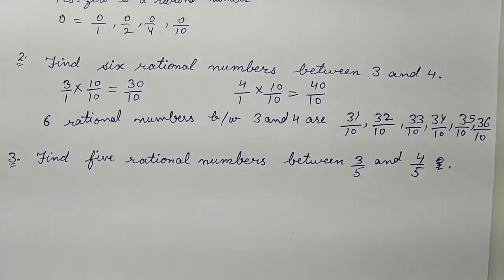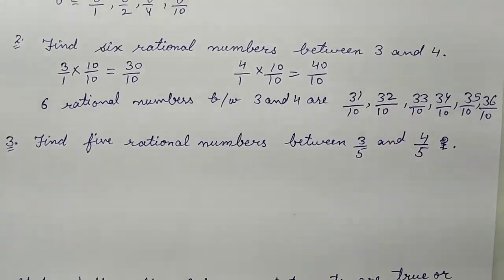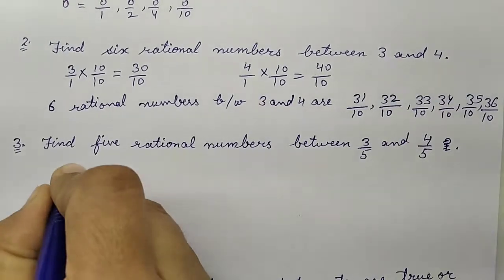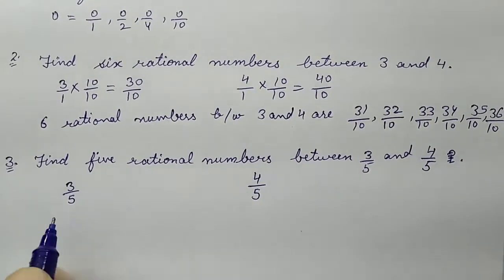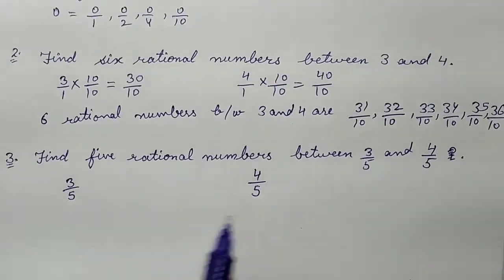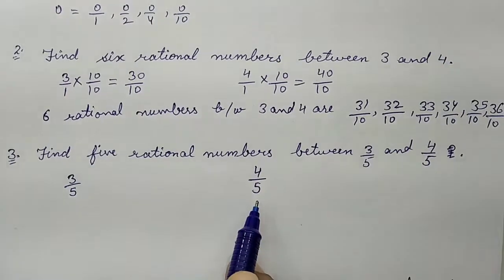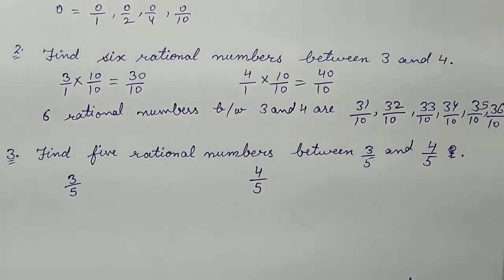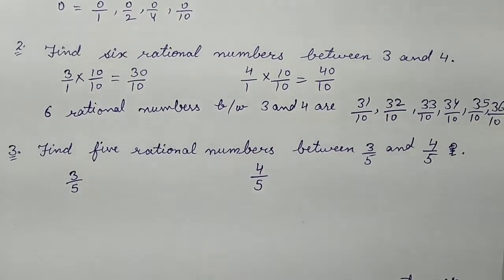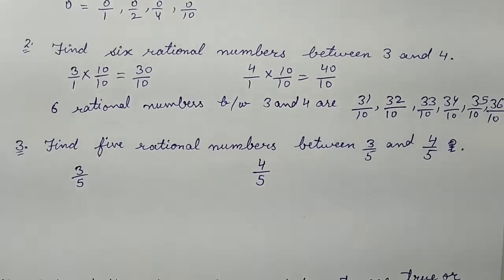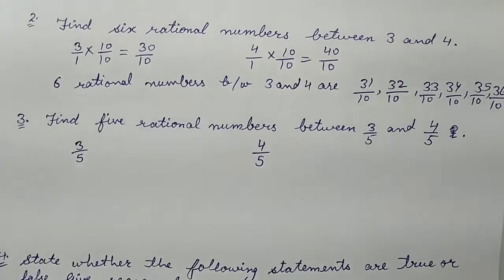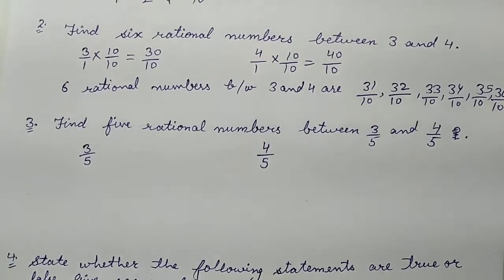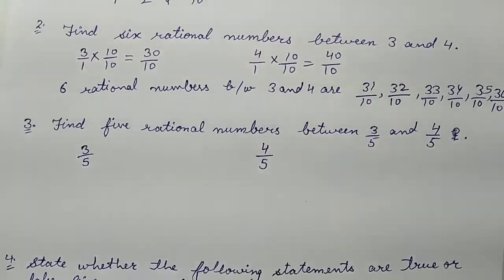Similar is the next question. Find 5 rational numbers between 3 by 5 and 4 by 5. Here we have the denominator same in both the cases. If in any question the denominator is not same, then first of all you will convert it into the equivalent fraction and you will make the denominators same.